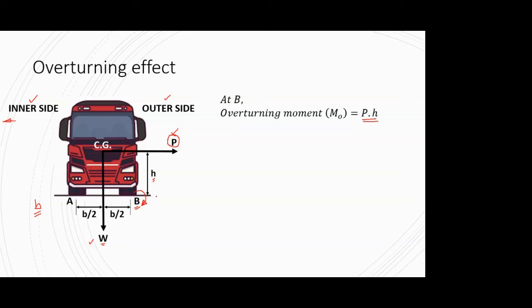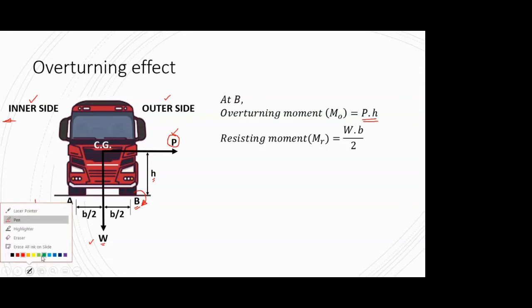Because if you just keep a thumb at point B, and rotate your index finger in the direction of the force, you'll get the direction of the moment. So this is your overturning moment, MO, and contrary to that, you will have a restoring moment. Why restoring?